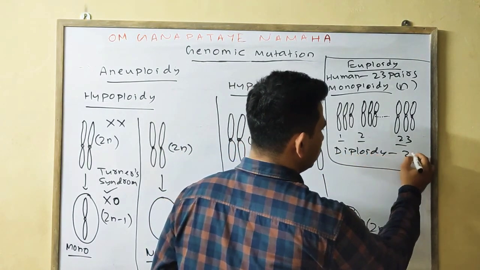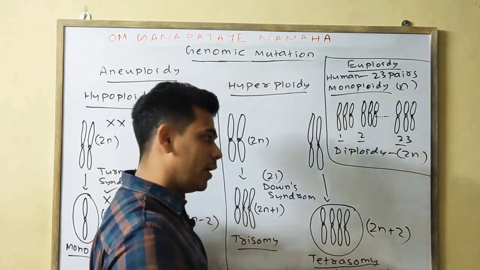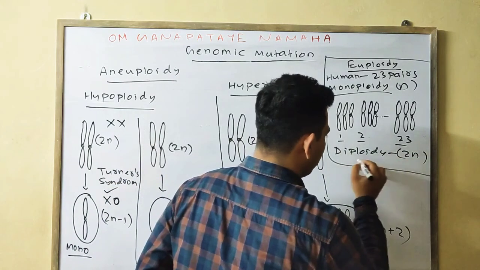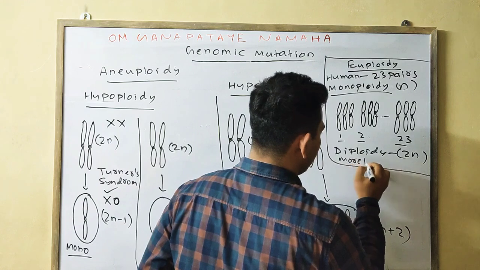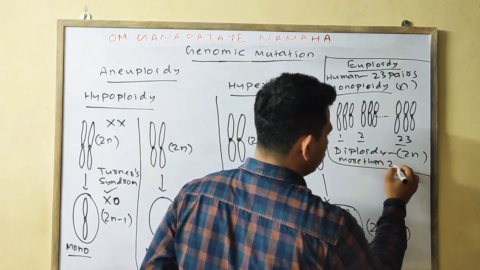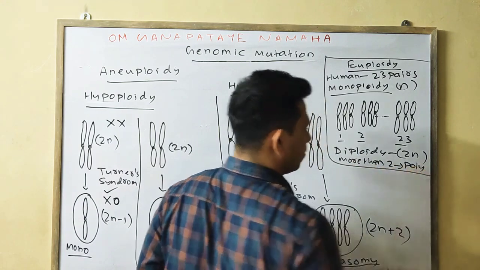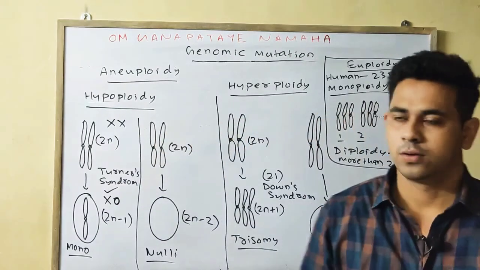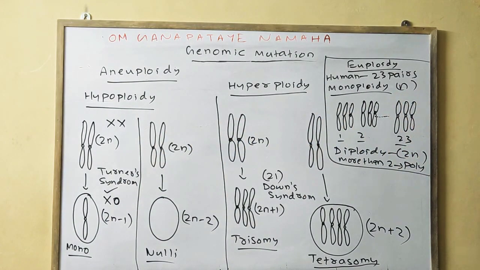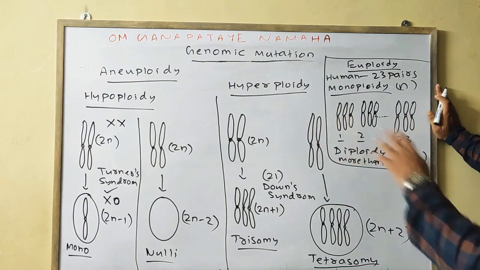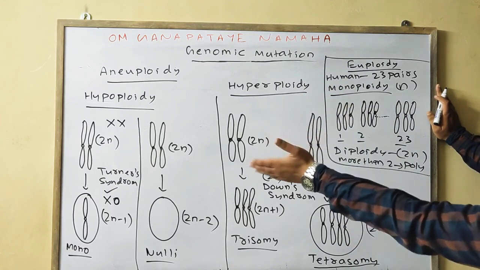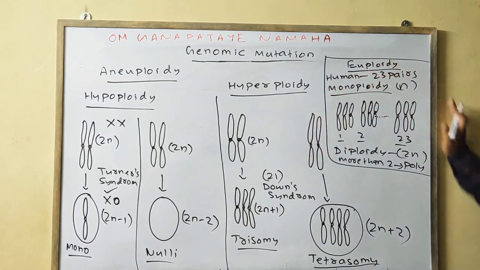If more than two, then it is polyploidy. So I think you should have a clear understanding of what aneuploidy is, what hypoploidy and hyperploidy are under that, and also euploidy.